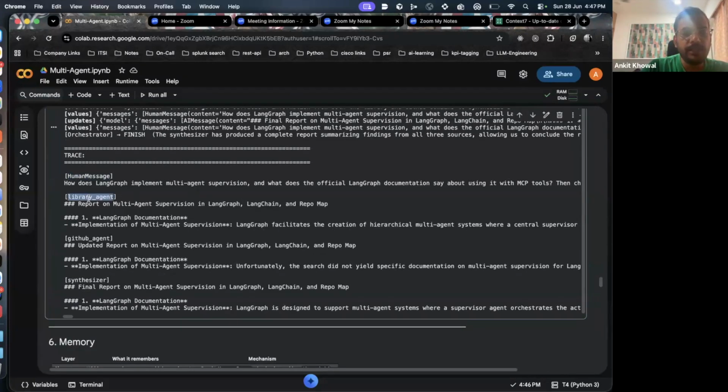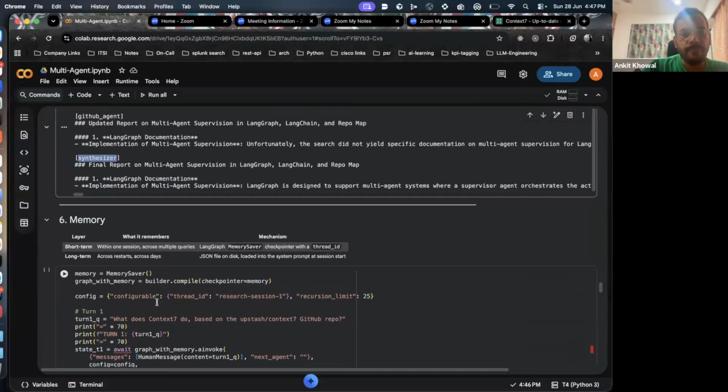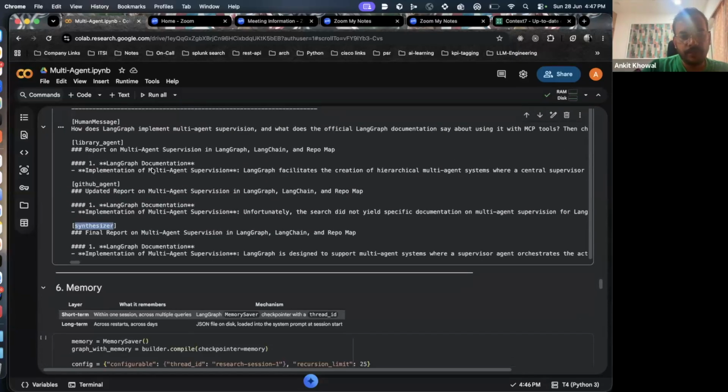It called the library agent first. From that, it got the documentation. Then it called the GitHub agent. There it got the code. It verified the documentation, and then so on and so forth. Then it passed the information to the synthesizer, and this is its final answer. Okay. So this is how multi-agents work, right?